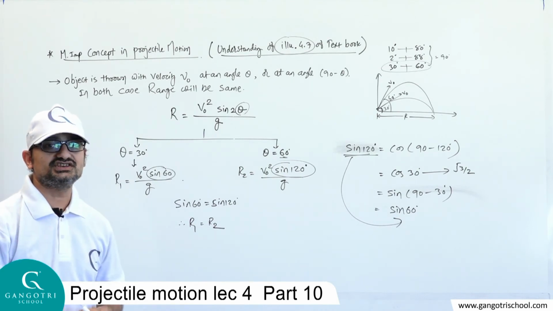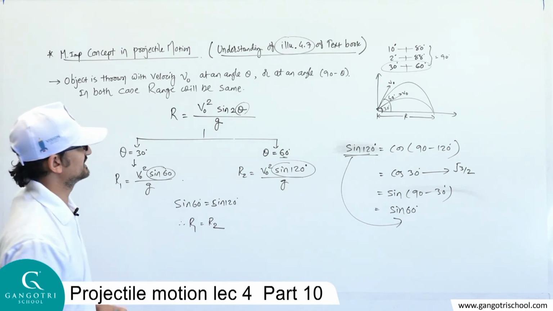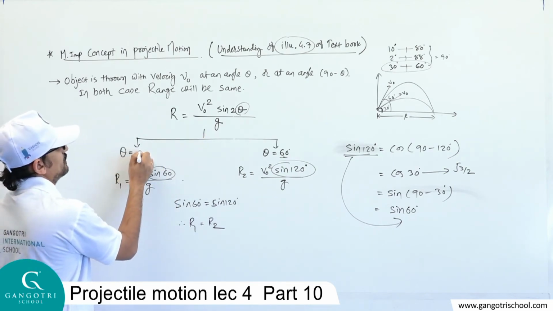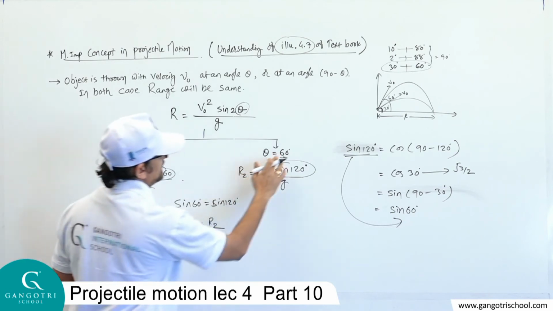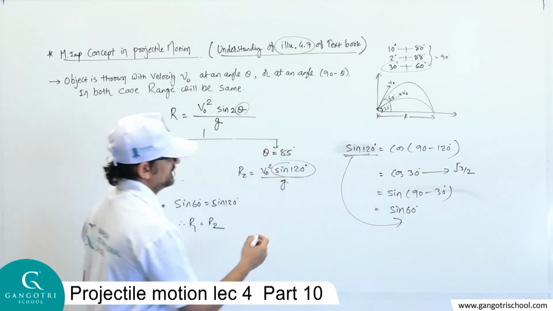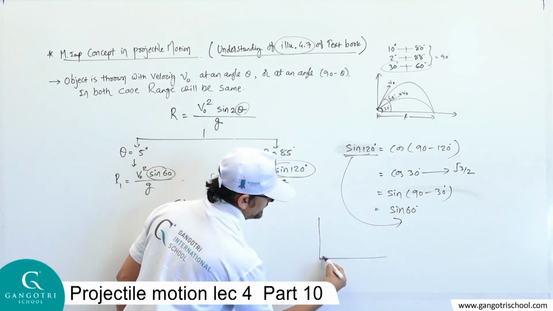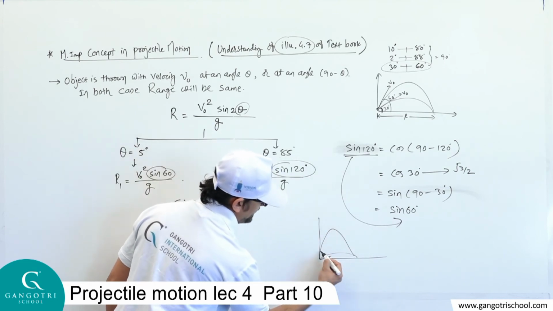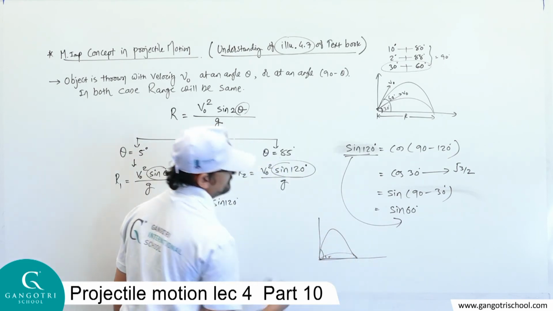Okay, let's check it again with the help of some another angle. In this equation now I'll put angle 5 degree, and second time I'll put angle 85 degree. See, the addition of these two angles will be same. It means that if the object is thrown at an angle 5 degree, or at an angle 85 degree, in both cases range will be same.